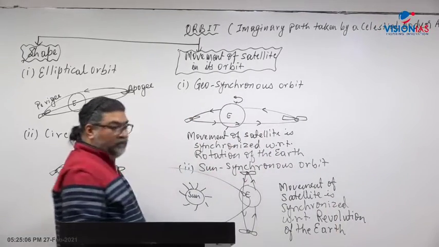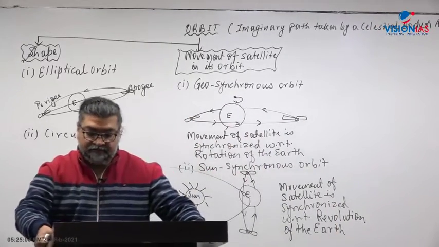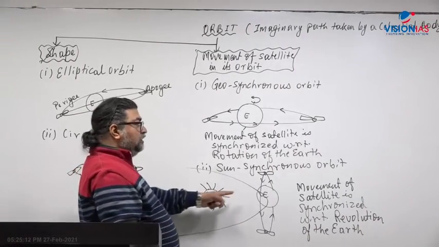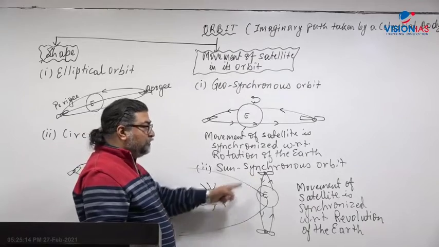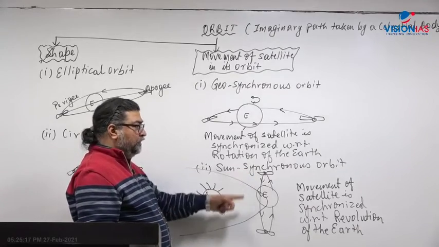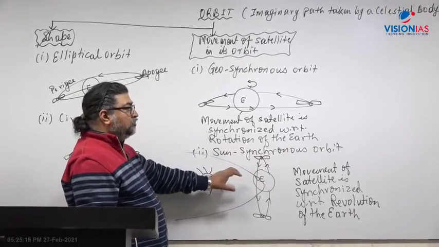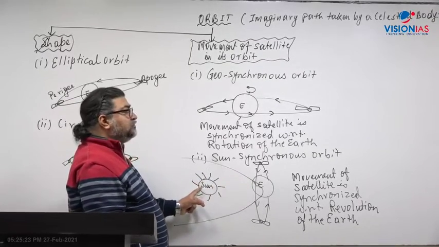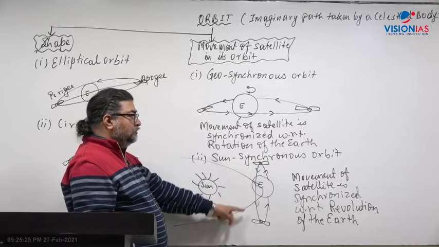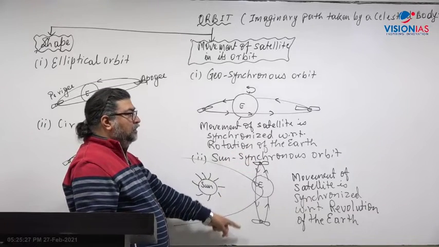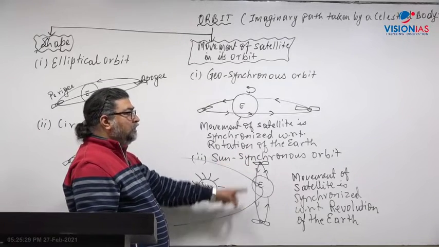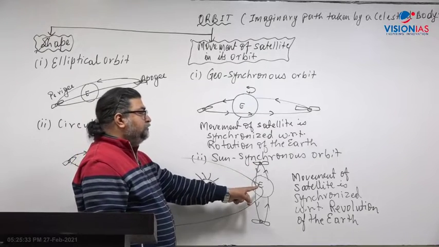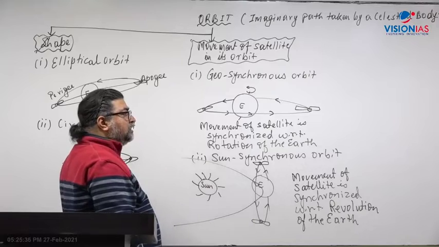I'll again repeat what I have given here. Sun synchronous orbit is that orbit where the satellite goes from north to south in a polar orbit, and it is also called morning to evening orbit. What is morning to evening? It follows the sun's position on that particular area where the sunlight falls from the morning to daytime. The satellite tracks that. Now it is based on Earth's revolution around the sun.